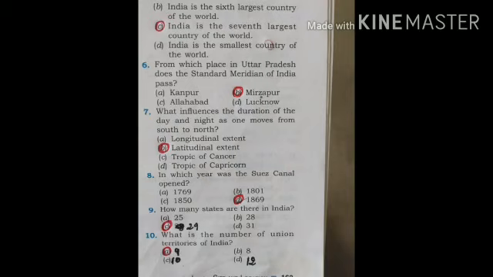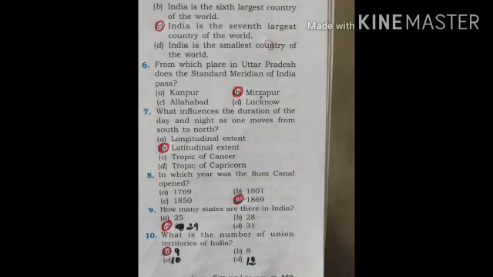Now, question number 8. In which year was the Suez Canal opened? We have four options: A, 1769, B, 1801, C, 1850, D, 1869. Correct option is D, 1869.